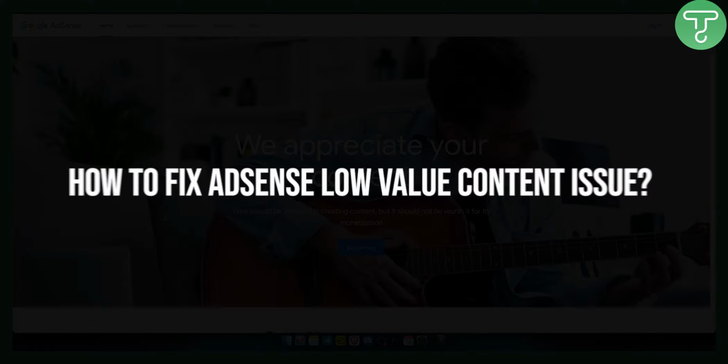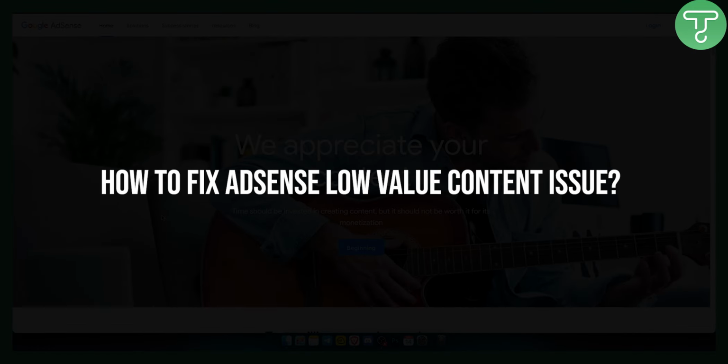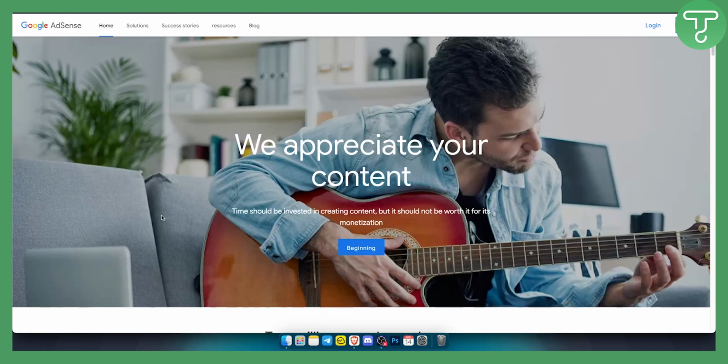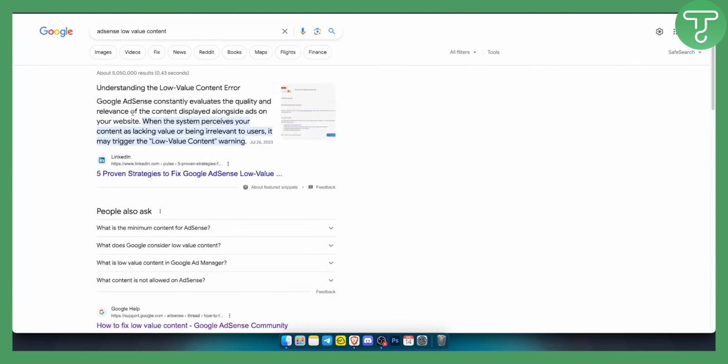In this tutorial video, I will show you how to fix the AdSense low value content issue. Now this is something that a lot of creators are going through right now. It's an issue that can be fixed, not very easily, but it can be fixed. As you can see right here, when the system perceives your content as lacking value or being irrelevant to users, it may trigger a low value content warning.